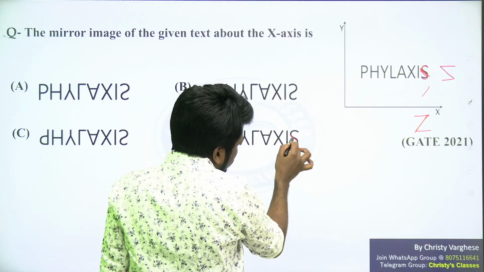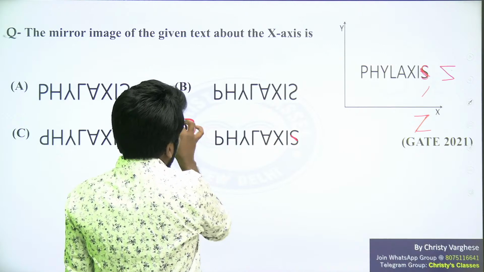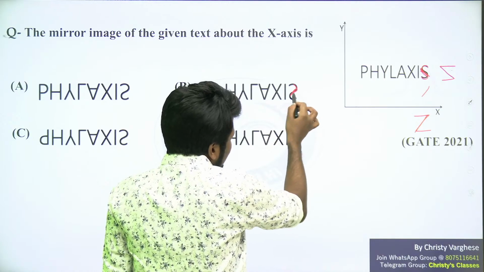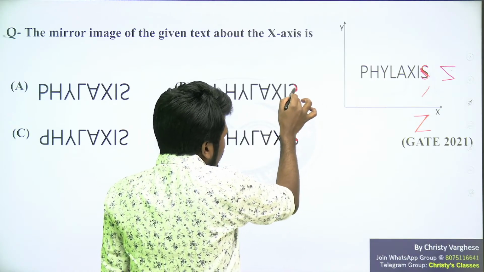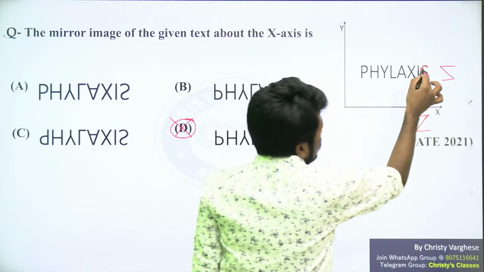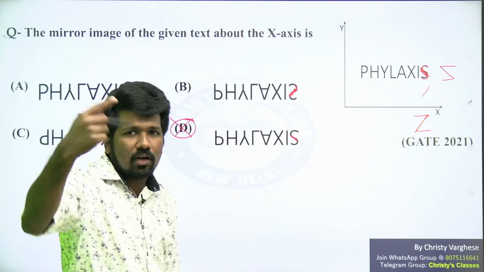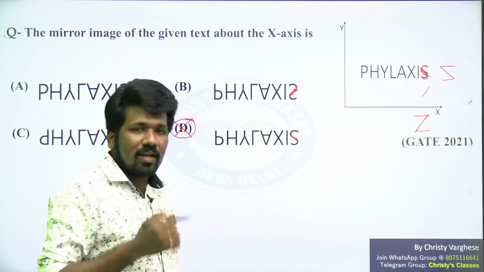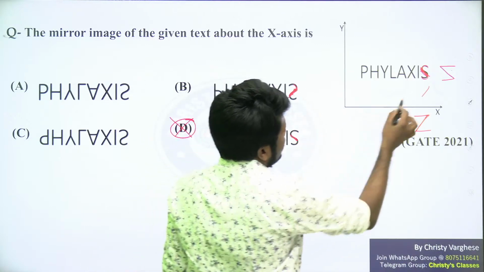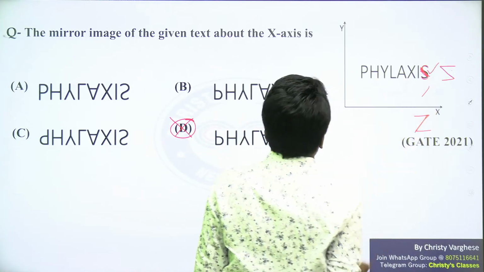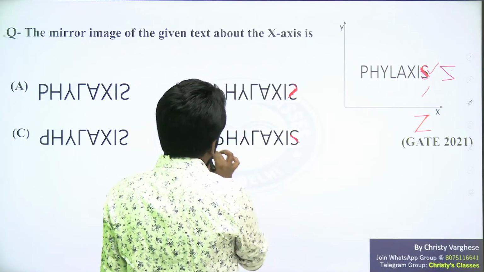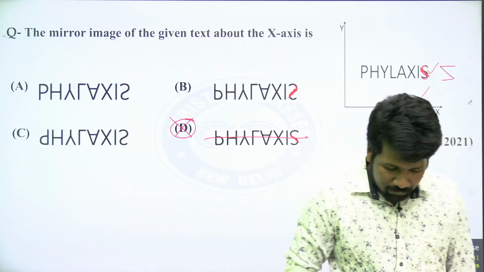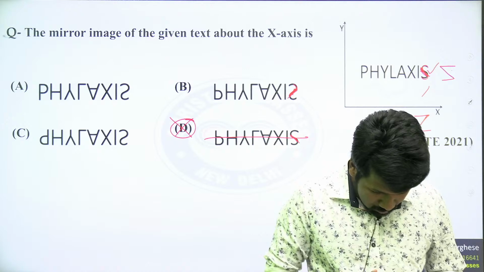Sorry, here the diagonal flip is not visible. That itself we can say that option D is wrong. So here this flipping of the diagonal should be there. This is not a proper diagonal, but I am saying it as diagonal for convenience. So this to this direction, just like the N got flipped in the previous question. N was like this. In the mirror image, it will be like this. So definitely this direction should be there, as this is the original image. But here that diagonal flip is not visible. That is why option D can be eliminated. Yes, option B is the correct answer. Many of you got it right.